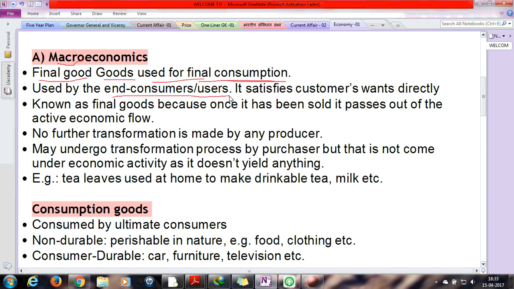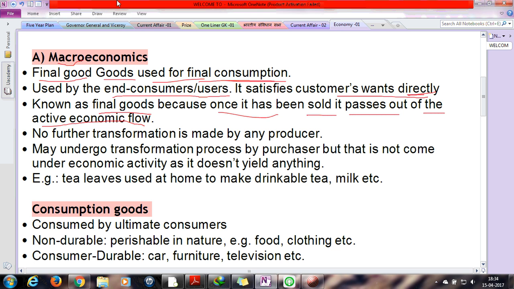As I said, these types of goods are directly used by the consumers, so it satisfies the customers' want directly. The next point is, it is known as final goods. Then why is it known as final goods? Because once it has been sold, it passes out of the active economic flow. If the company has produced some goods and once it is sold out, then it will be part of the economic flow, that is known as final goods.